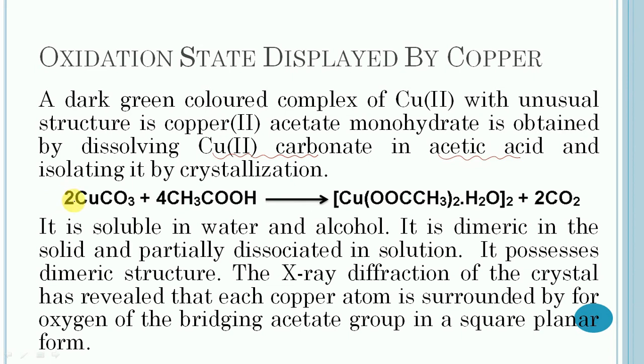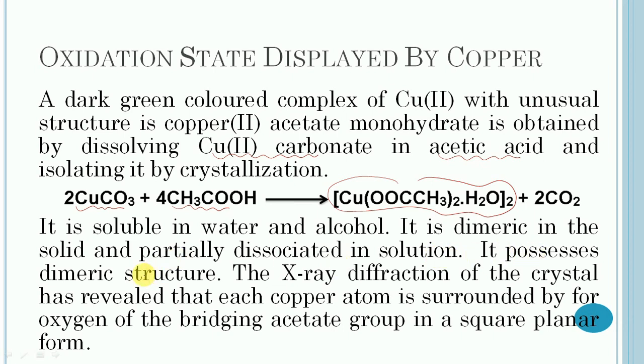So in this case, copper carbonate is treated with acetic acid and this copper 2 acetate monohydrate will get formed. It is soluble in water and alcohol.